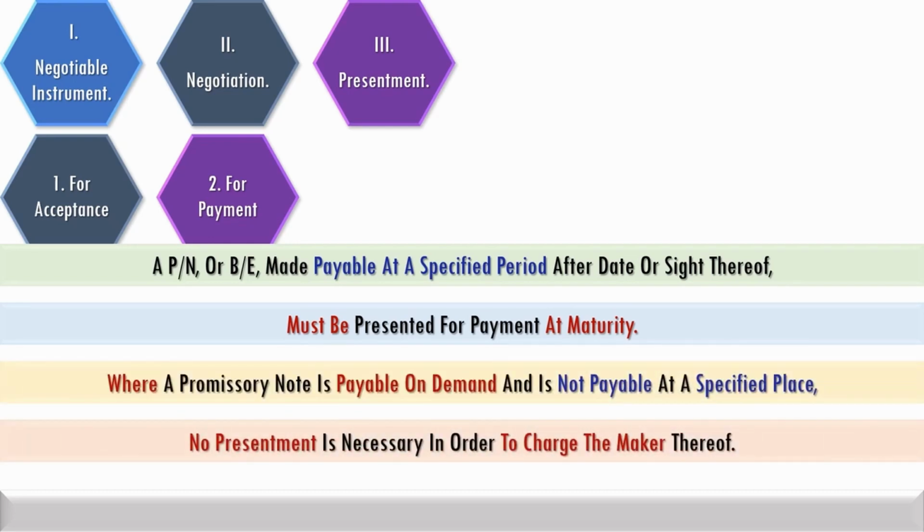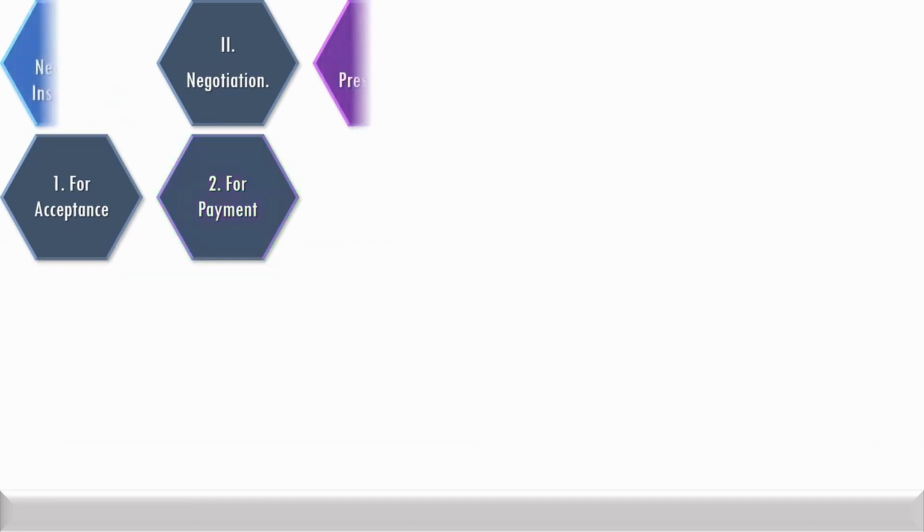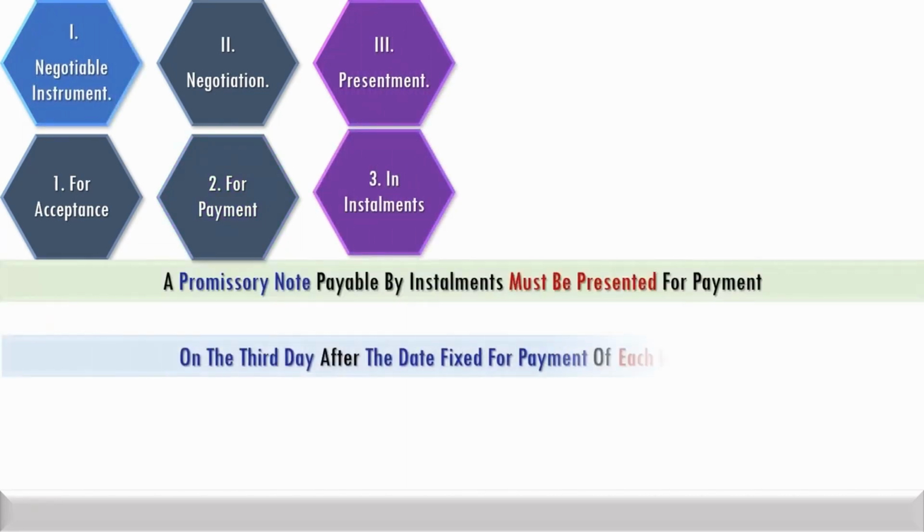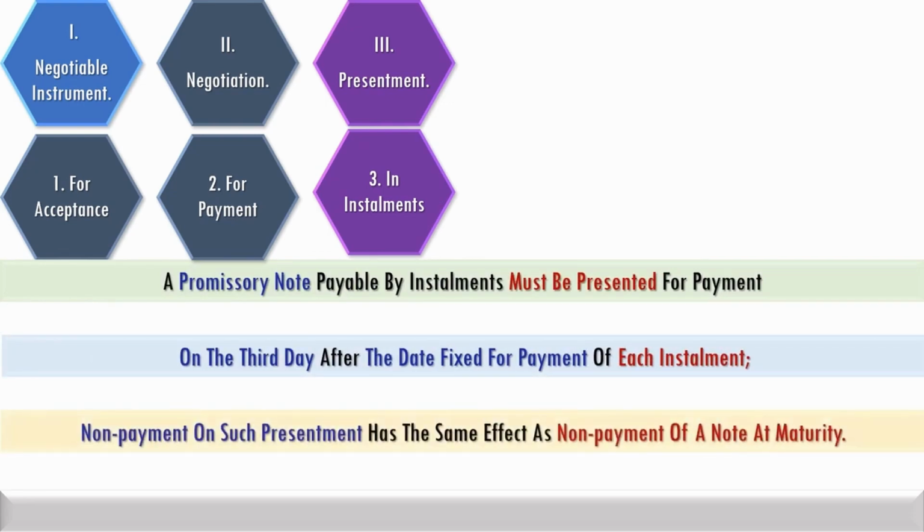Where a promissory note is payable on demand and is not payable at a specified place, no presentment is necessary. A promissory note payable by installments must be presented for payment on the third day after the date fixed for payment of each installment. Non-payment on such presentment has the same effect as non-payment of a note at its maturity.